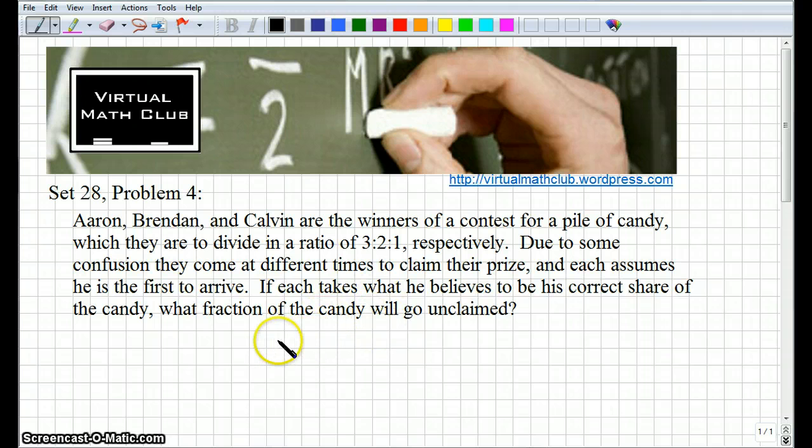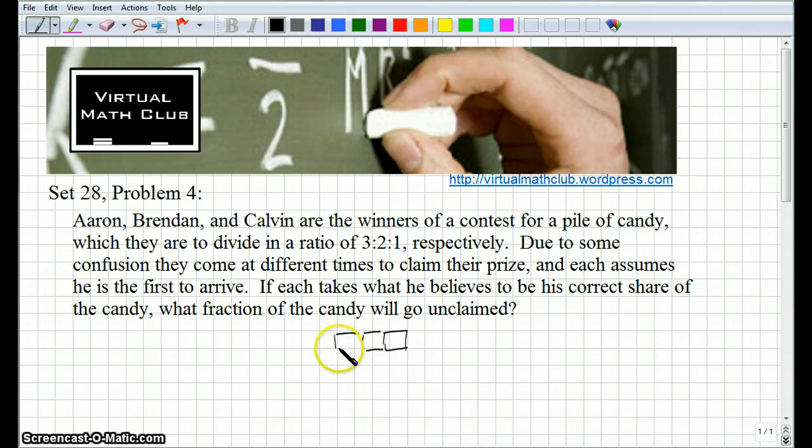Alright, well, let's first of all try to figure out what share they think they are entitled to. Okay? So if Calvin, let's just draw a block. So this is a block to represent the amount of candy that Calvin would get. Okay, and if Calvin gets 1 block, then Brendan gets 2.